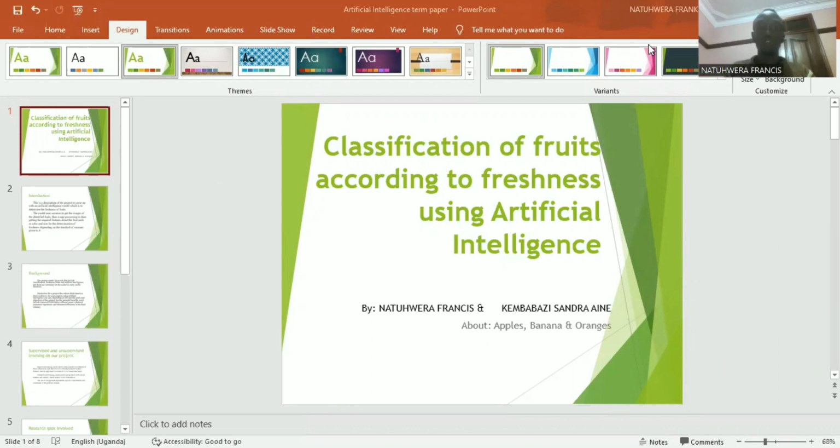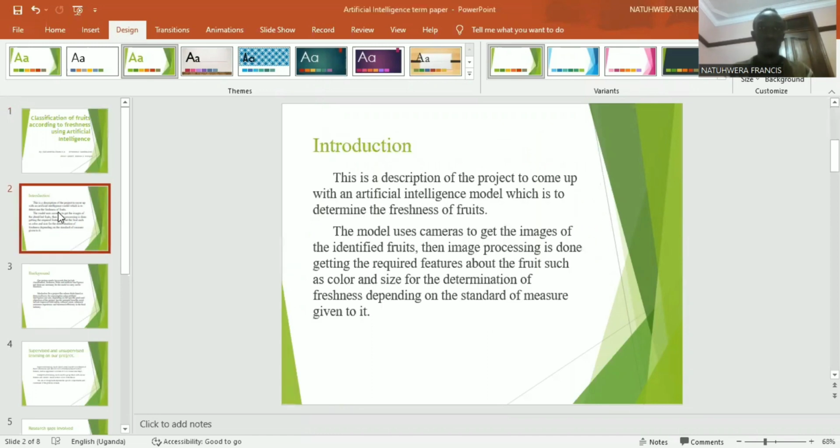Explaining the classification of fruits according to freshness using artificial intelligence. The introduction part. Let's say this is a description of the project to come up with an artificial intelligence model, which is to determine the freshness of fruits.